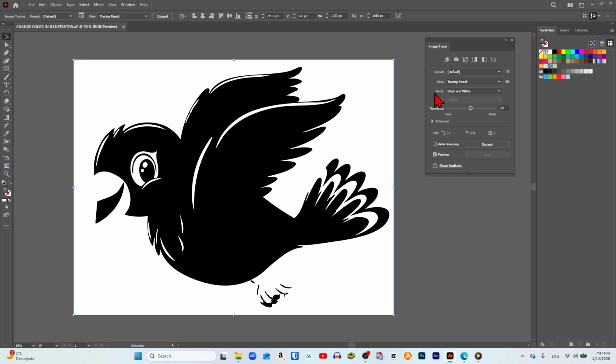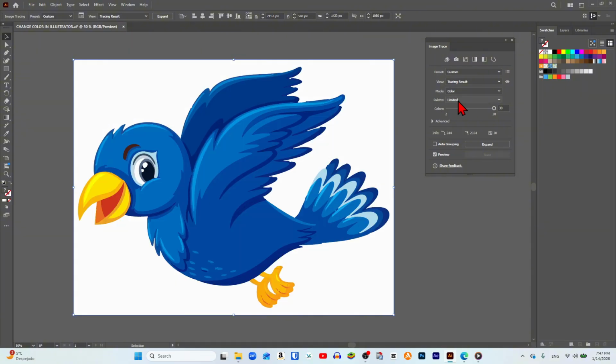Scrolling down, we reach the Mode section, which offers 3 different ways to vectorize the artwork, and we select Color. In the Palette section, we click and pick the Limited option. Then in the Color section, we leave the value at 30. After that, we activate the Auto Group option and press Expand.